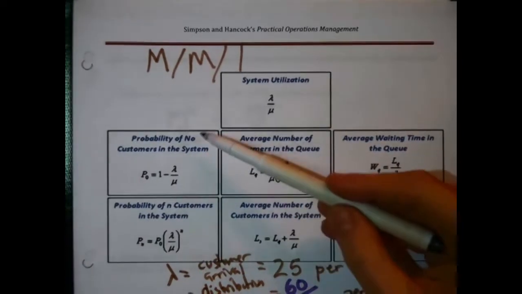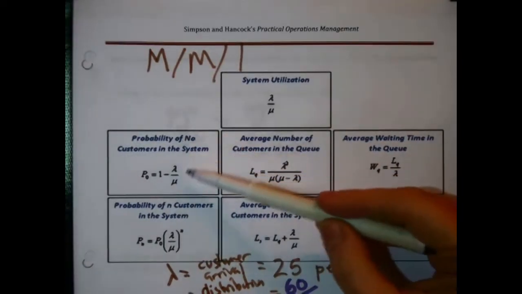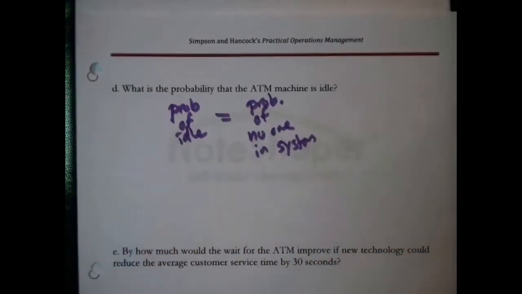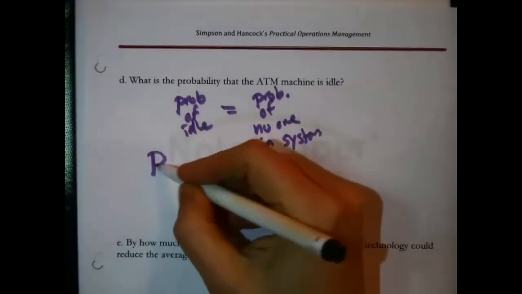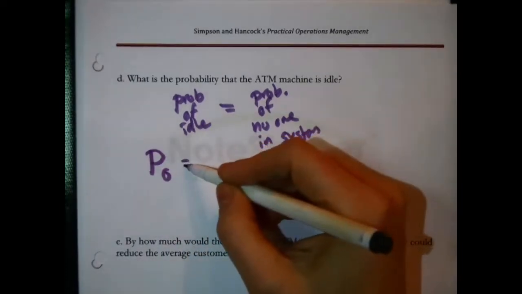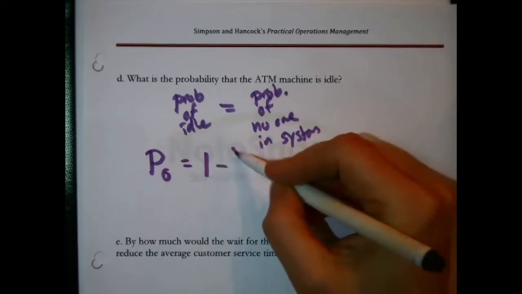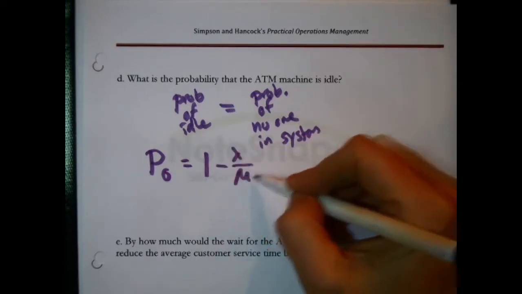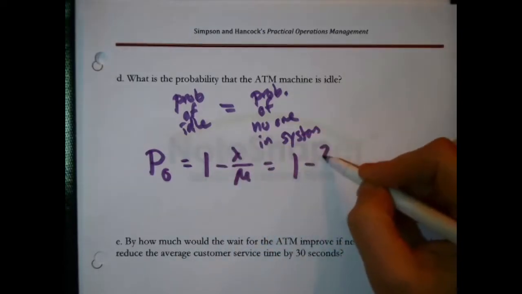See this? Probability of no customers in the system. Pretty simple formula. Capital P for probability, 0 for nobody being there, no customers. It's just 1 minus lambda over mu. So 1 minus 25 over 30.